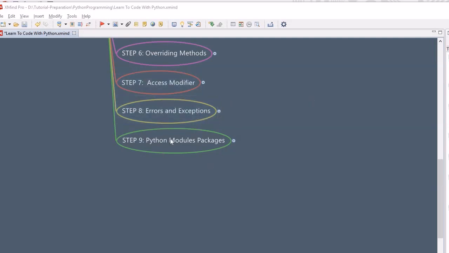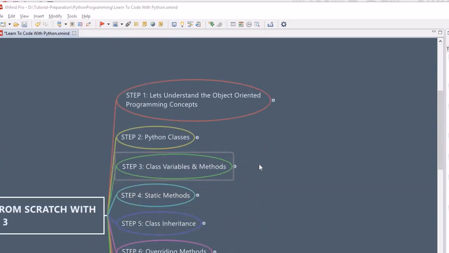Once you feel comfortable, we will look into what modules and packages are available in Python, and we will also look into how to package modules. So these are the topics coming from the next session onwards.